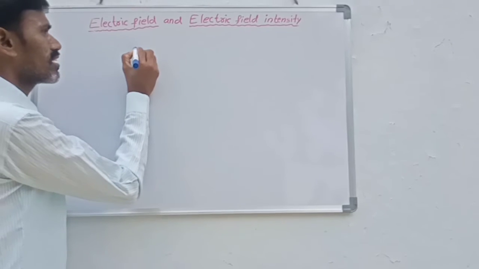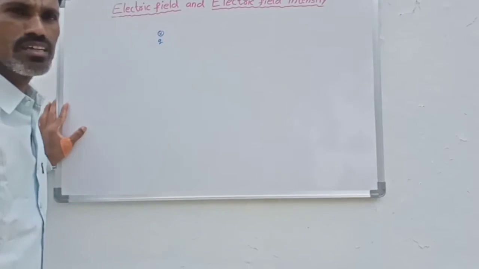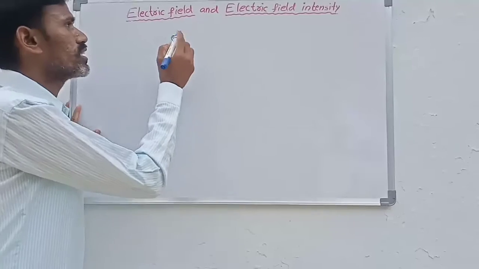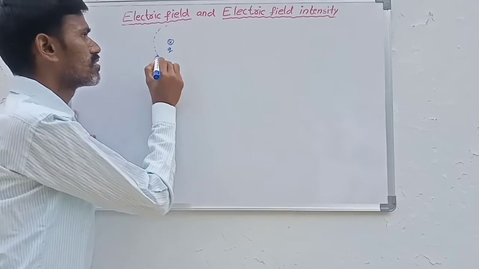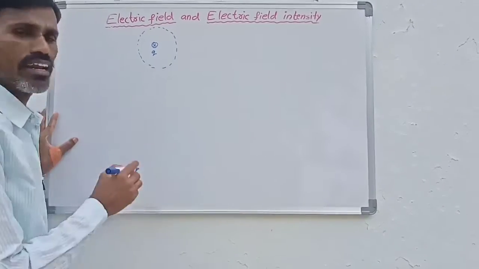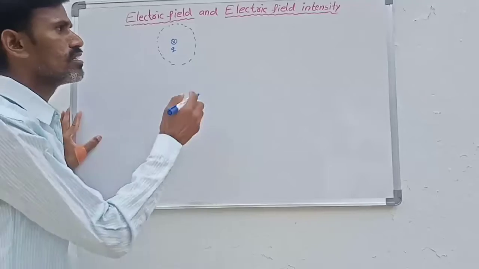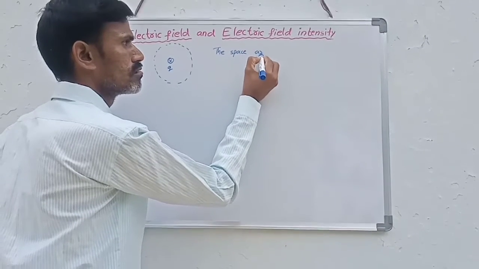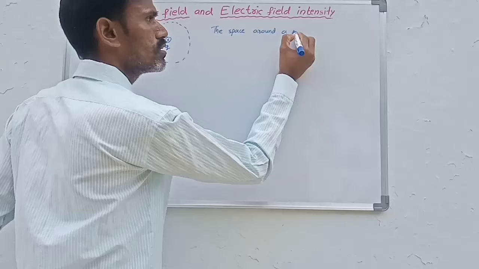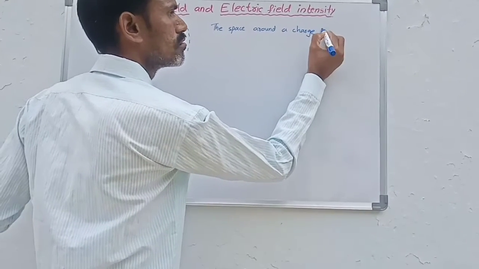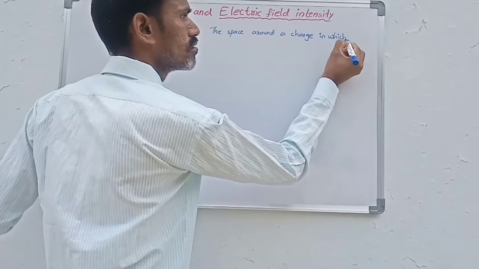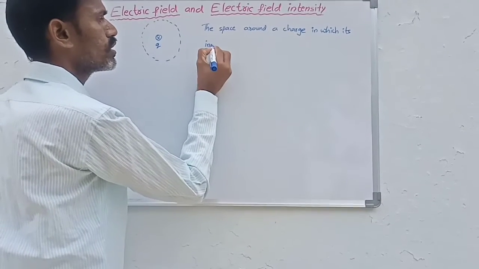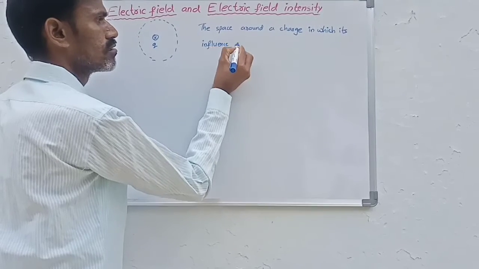Now, this is a charge Q, and around this charge an area of influence exists. So how do we define the space around a charge in which its influences exist?